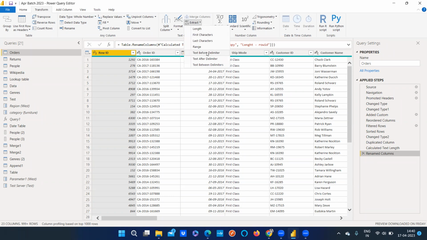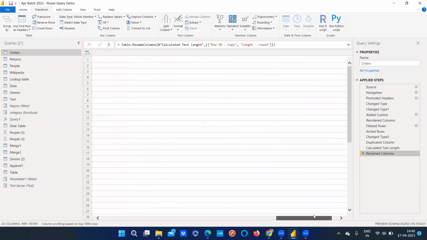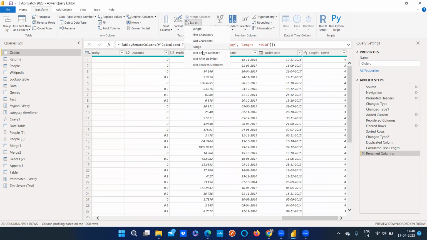So we were looking at extract before text, after text, or even delimiter based. Whatever output we are getting, we were able to look at it on the particular column that is related to a numeric value. And also the first character, last character, we have already looked into as such.